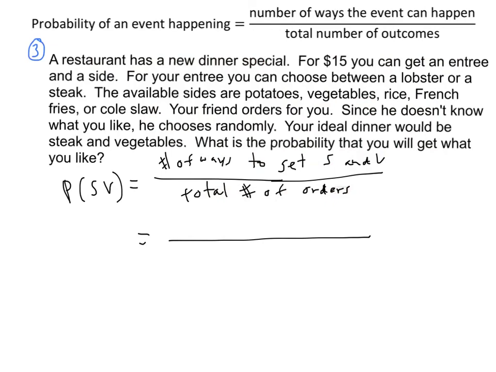All right, let's see what you got. So how many ways are there to get steak and vegetables? Well, there's actually just one, right? You order steak and vegetables. The bottom is the one that's more interesting. How many total orders are possible?